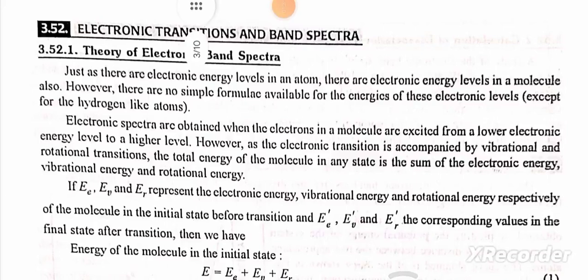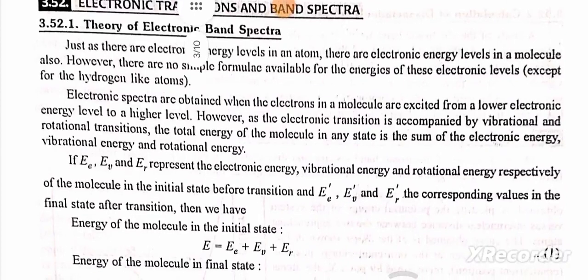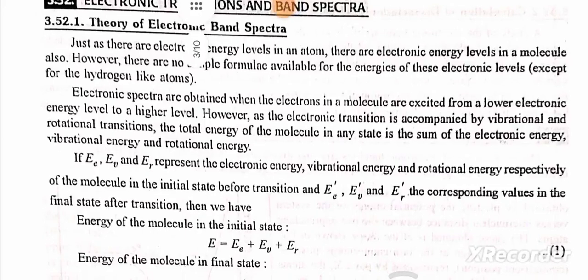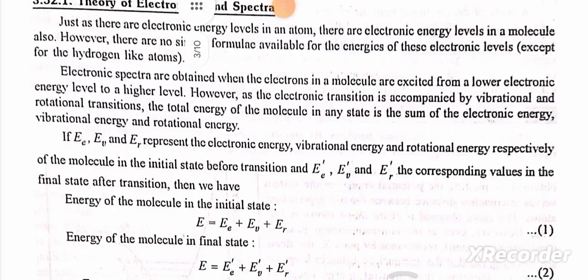Electronic spectra are obtained when the electrons in a molecule are excited from a lower electronic energy level to a higher level. However, as the electronic transition is accompanied by vibrational and rotational transitions, the total energy of the molecule in any state is the sum of electronic energy, vibrational energy and rotational energy.